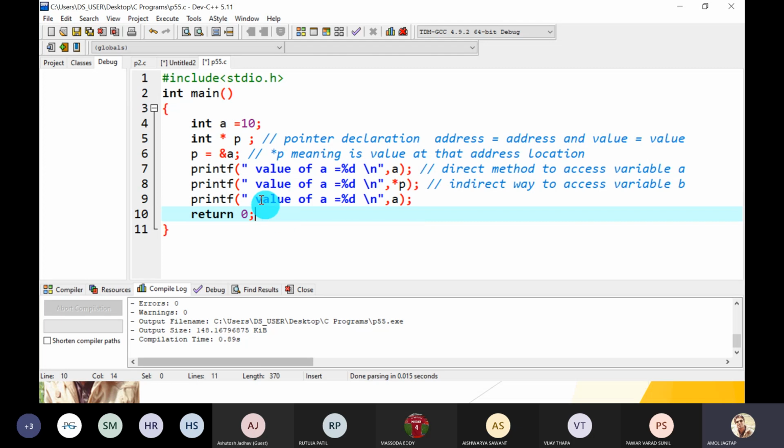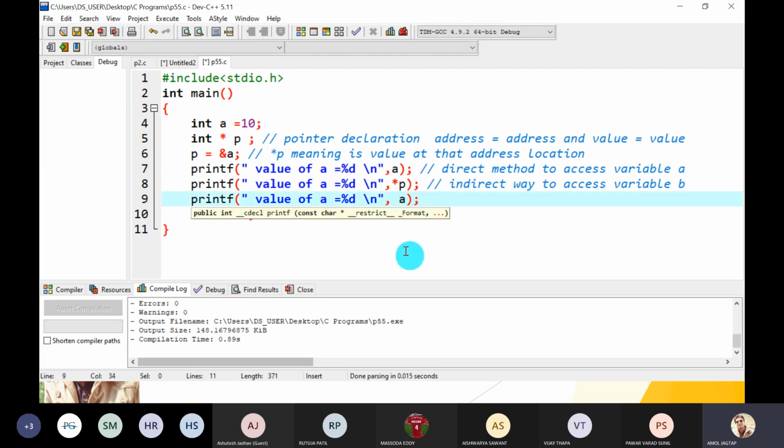Yes, guys, understood. My question is, how can we print the value of A in another way? Just check the address of A. We write address of A, remove it, and again star.